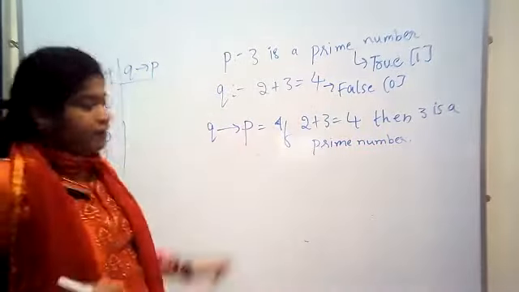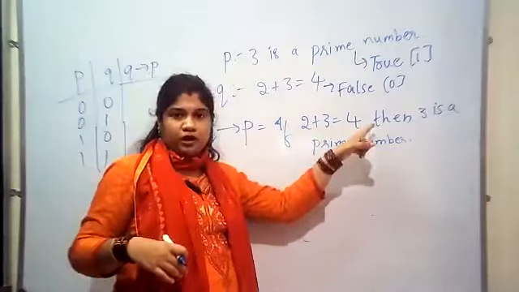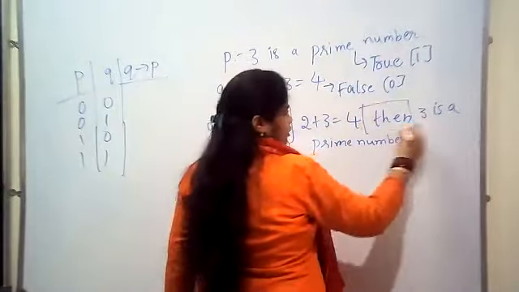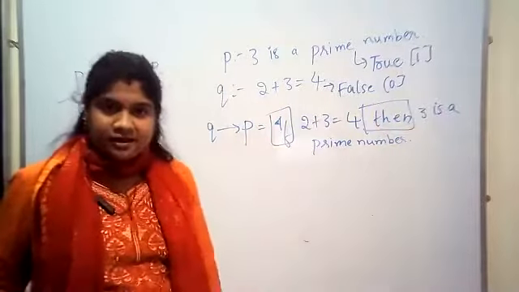Okay. If 2 plus 3 is equal to 4, then 3 is a prime number. I have put if and then, because this is a conditional type of logical connector.